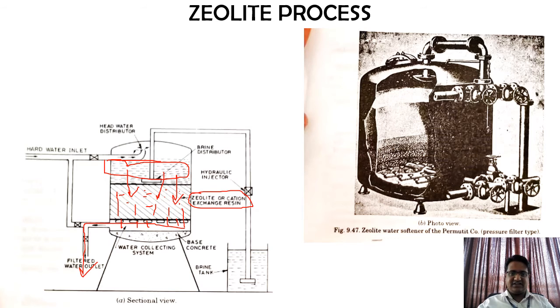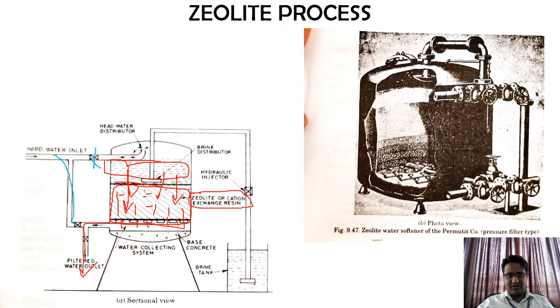Now, as this process continues, what will happen? This will get saturated. At that point of time, they have the valves, as we have studied in the rapid sand filter. I will not repeat that once again here. They will stop this valve once it is saturated.